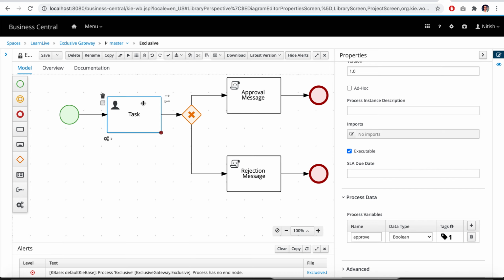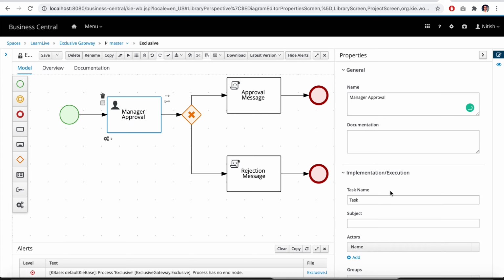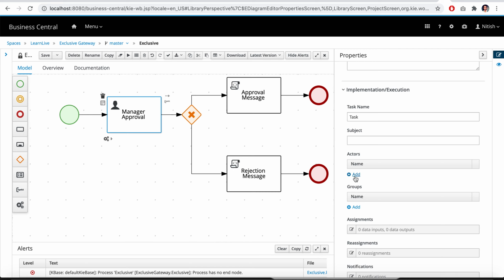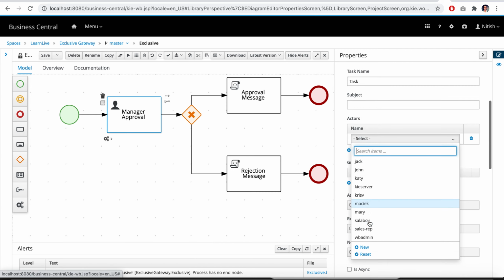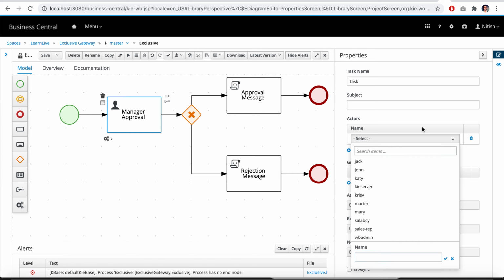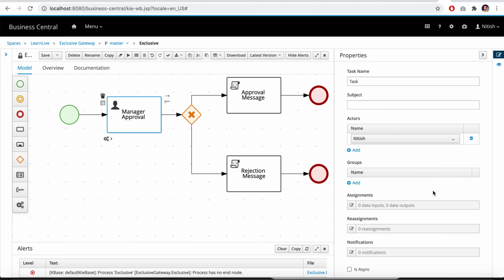Now this human task, let's name it manager approval. For the implementation, we can set this as a task name. The actor is going to execute this task, so if it is not there we can add the user Nitish, so that it can add Nitish. Okay.